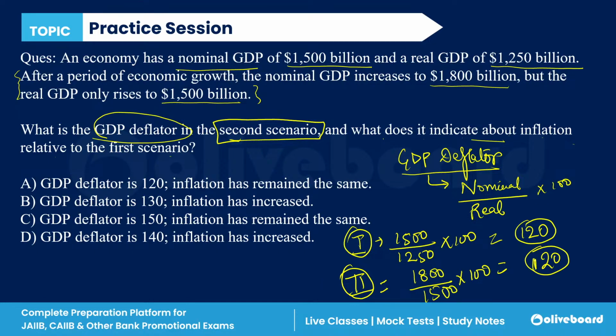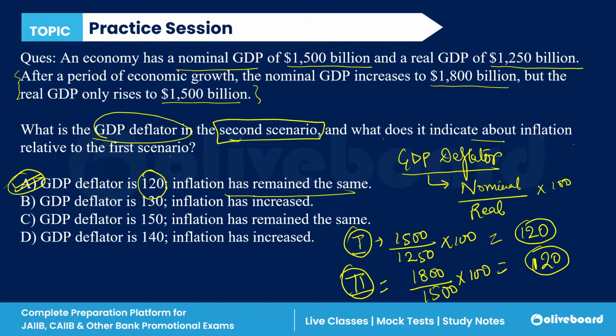It means that the inflation remains unchanged. First of all, we can say that there is no change in the inflation, meaning the inflation remains the same. And we have to give the answer of the second scenario, 120. So the GDP deflator is 120 and the inflation remains unchanged, which means A is the correct answer here.